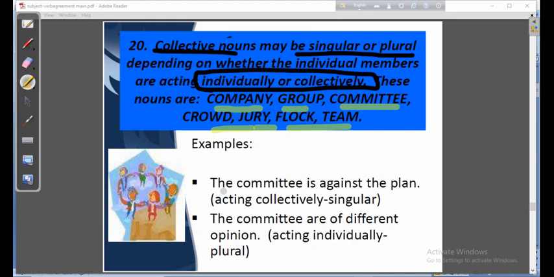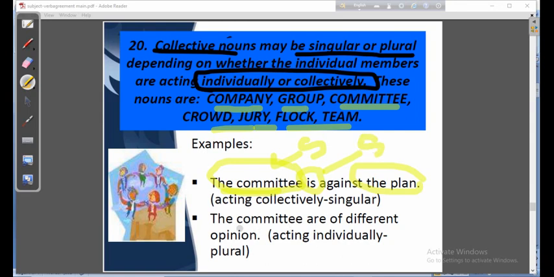Let us have an example to be clear. The committee is against the plan. That means the whole committee is working jointly, so it is singular, and the verb will also be singular.